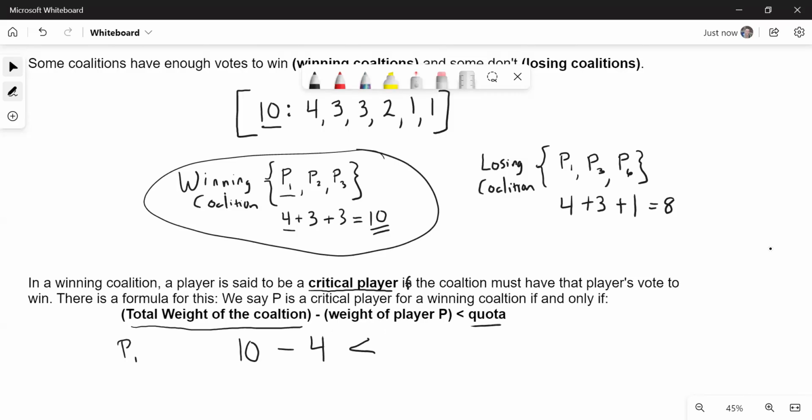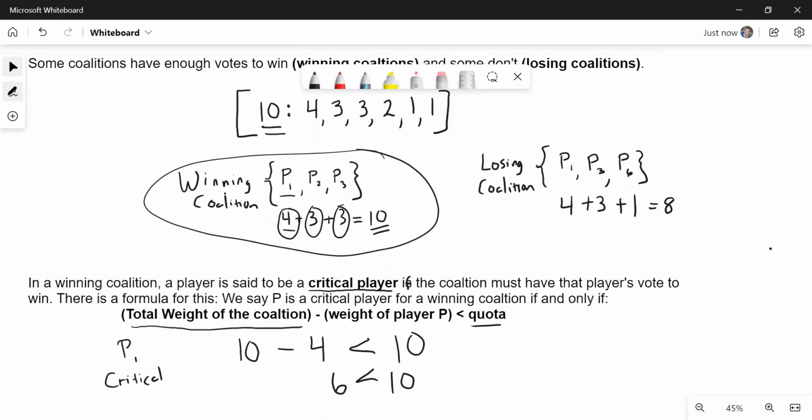The quota in our example was 10. Certainly 6 is less than 10. So we say player 1 is critical. In fact, in that particular coalition, everybody's critical. You have to have everybody's vote. If you take anybody's vote out of this, since it's just 4 and 3 and 3, you're going to have less than 10. So everybody's critical.